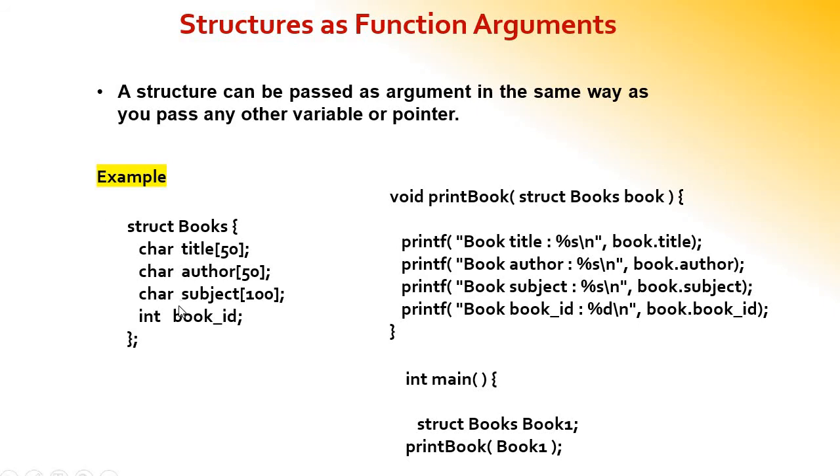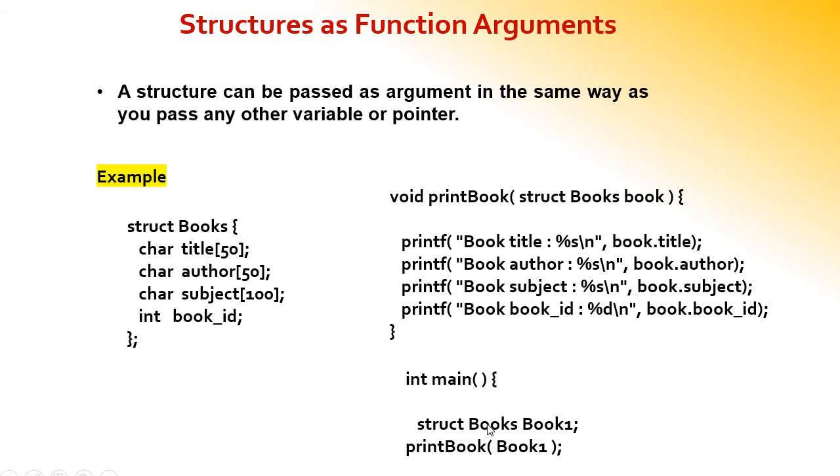Here I have created one structure called books. Under books, all logically related items, title, author, subject, are related to books. And then this is a simple function, print book, which will print all the values of the book details. Here you can note that inside the brackets we have received the parameter as a structure, struct books book.